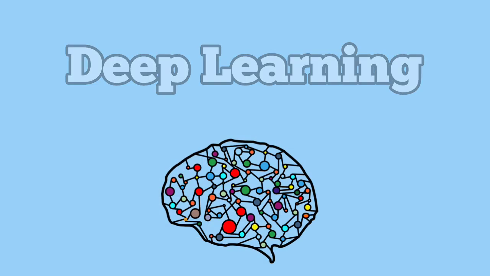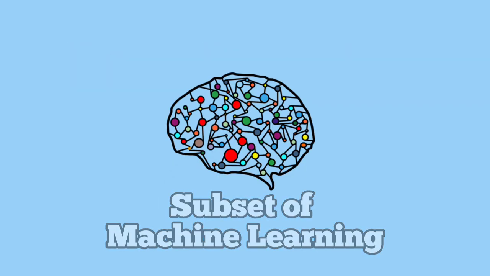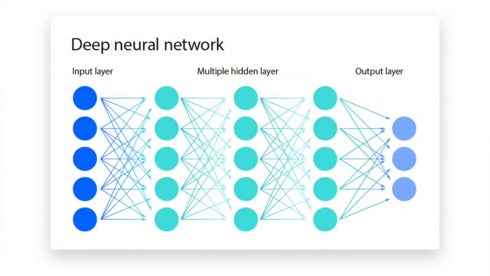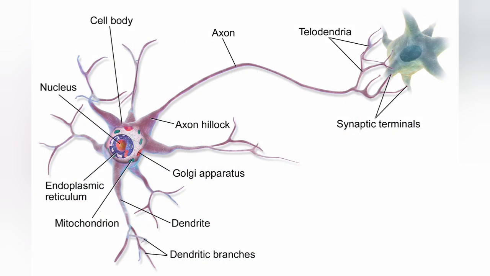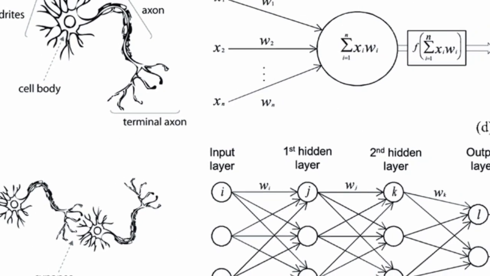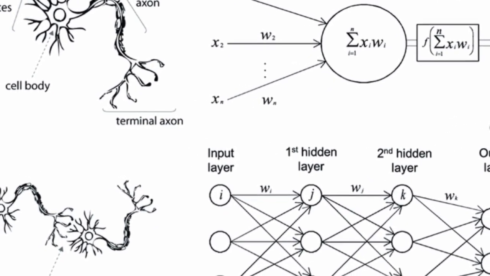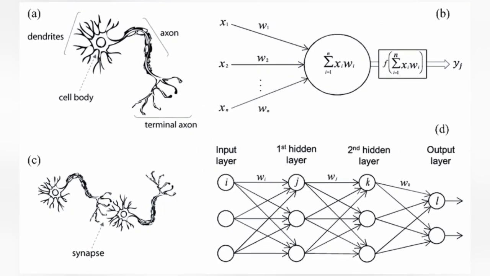Now let's talk about deep learning. It's actually a subset of machine learning, but with one major difference. It uses something called neural networks to mimic how the human brain works. Deep learning relies on multi-layered neural networks. Think of them as a series of connected nodes or neurons that process information in layers. This deep structure allows the system to automatically detect patterns, even in really complex data.